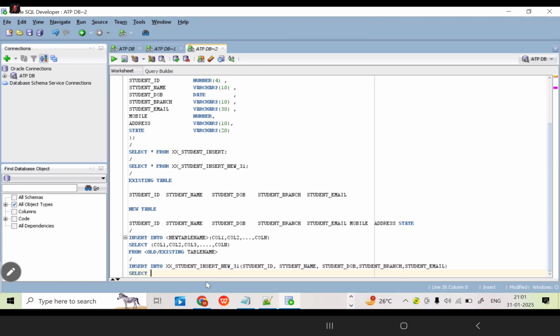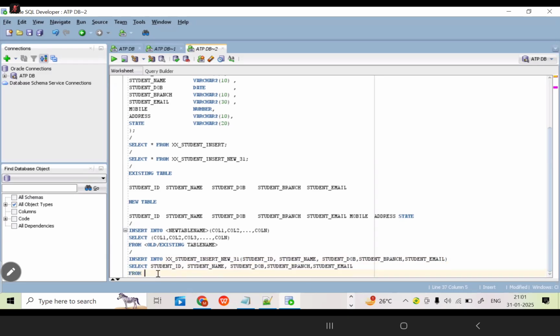Next, what am I going to do? The same columns we are going to write here in the select list also. Instead of star, I am going to write the column list, all 5 columns. From which table? From where the data is present as of now? This old, existing table. Now run the query. Now you can tell me, are the select list columns and the insert table columns matching or not?